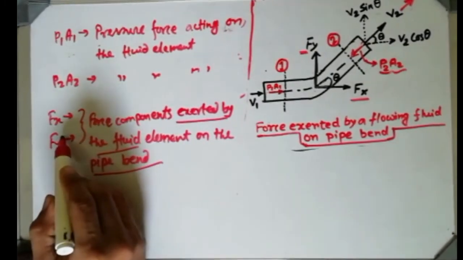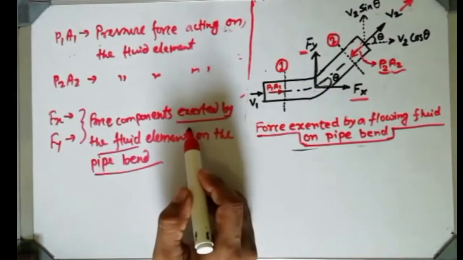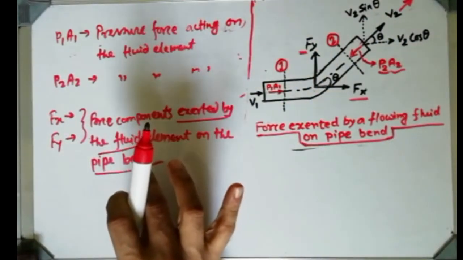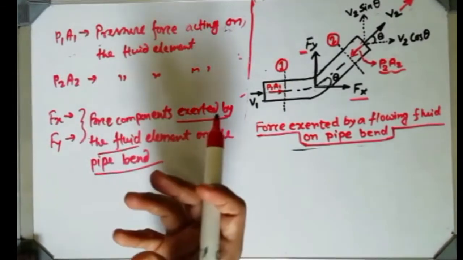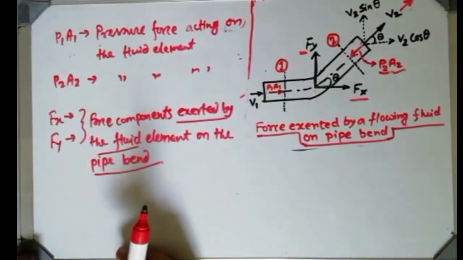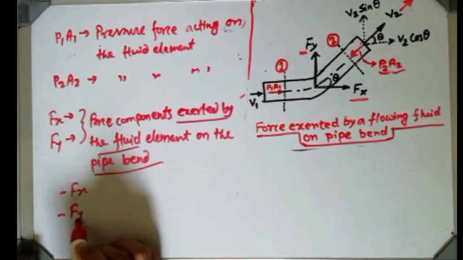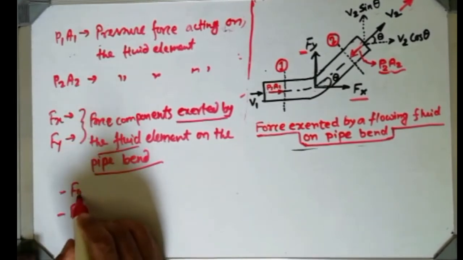So if Fx is the force which is exerted by the fluid on the bend, then the reverse one, that means the force created by the bend on the fluid, will be minus Fx and minus Fy. Make it clear first.